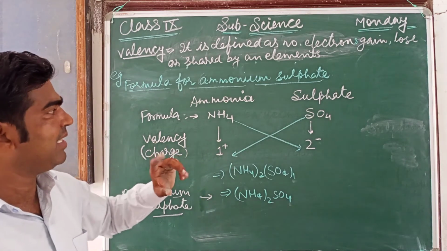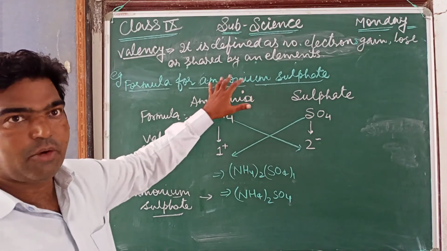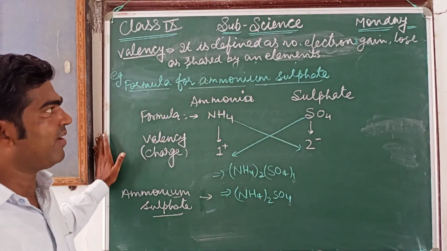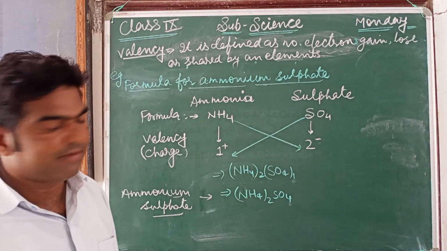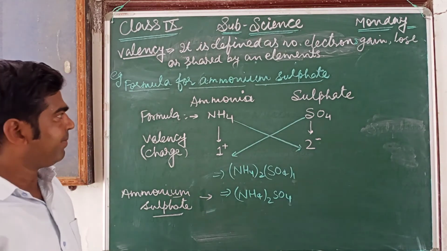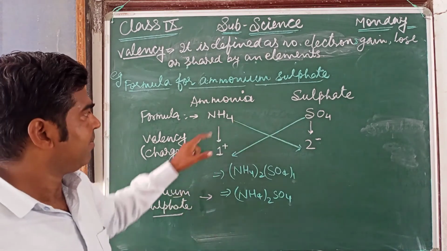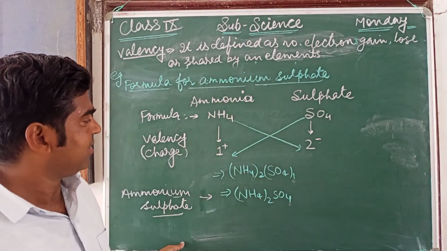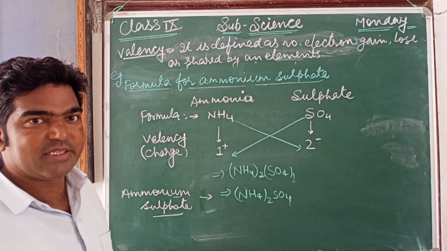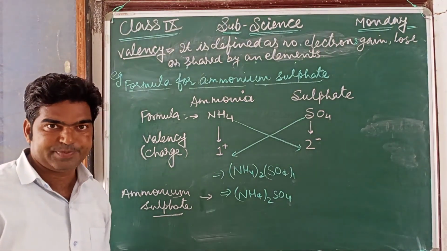Valency, and the second thing about the formula, or you can say the constituents of elements found in a compound. Many examples are given in your textbook. You can practice all the examples. Take practice for writing this chemical formula. It's very easy for you to write the chemical formula.